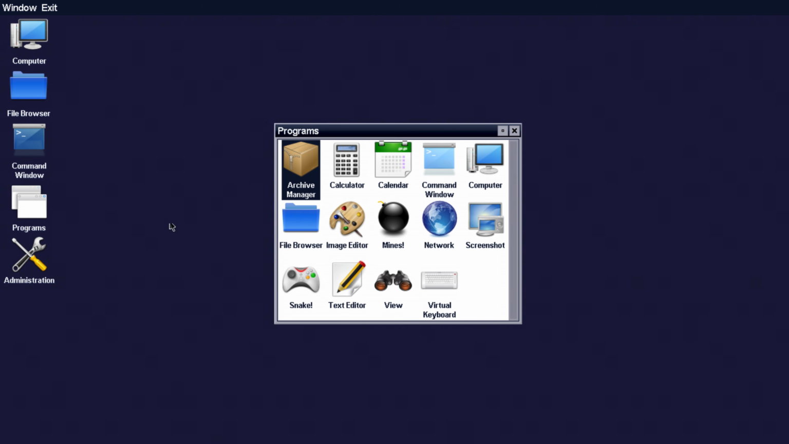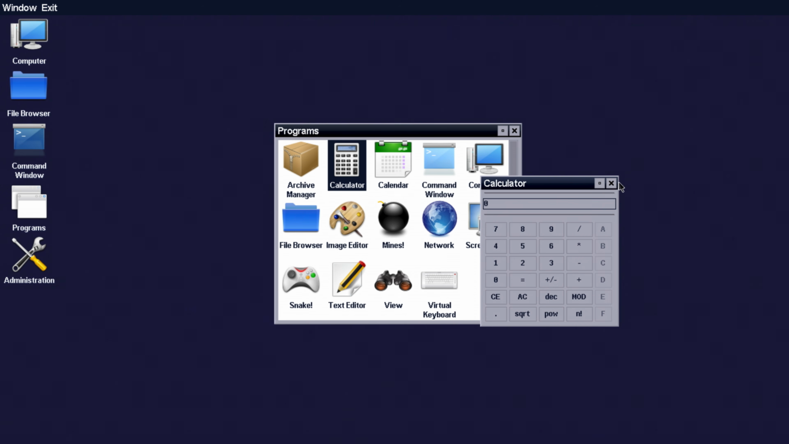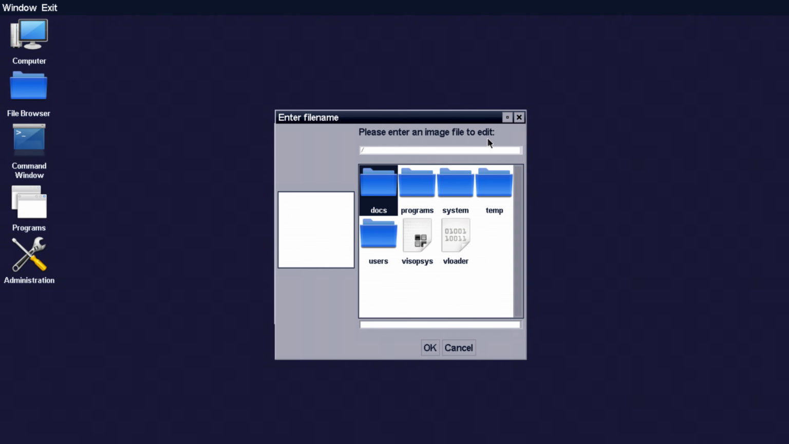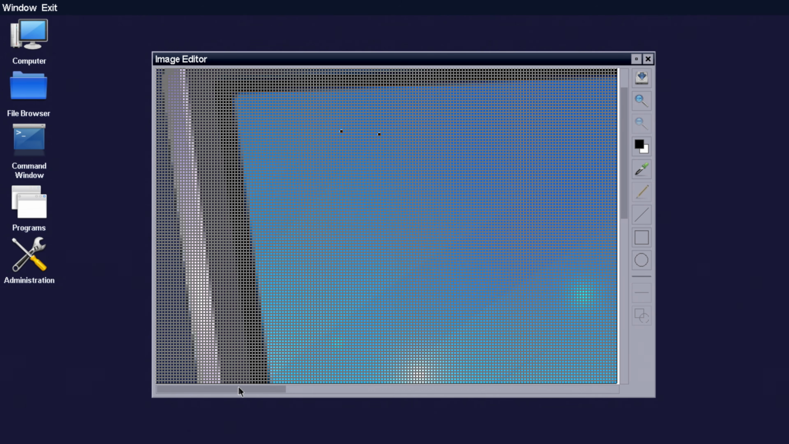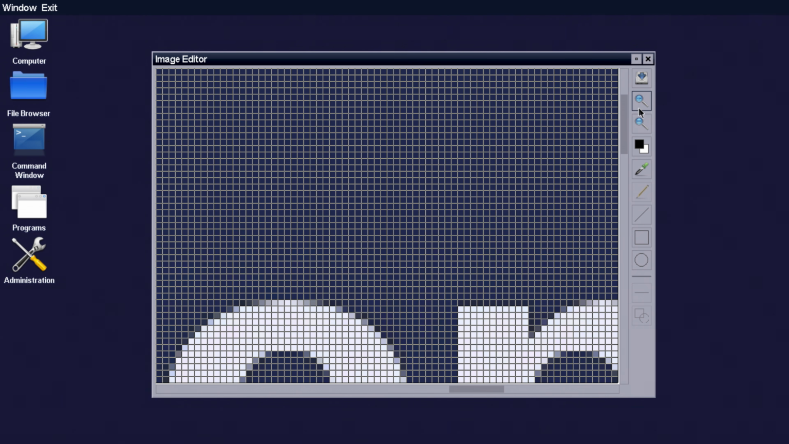Programs, what about this one? Also, these icons, these are KDE icons, as far as I have heard. Oh, we have a working calculator. Image editor. Please enter an image to edit. For some reason, I can't exactly find a way to zoom out on this image. It doesn't really let me. I can only zoom in.